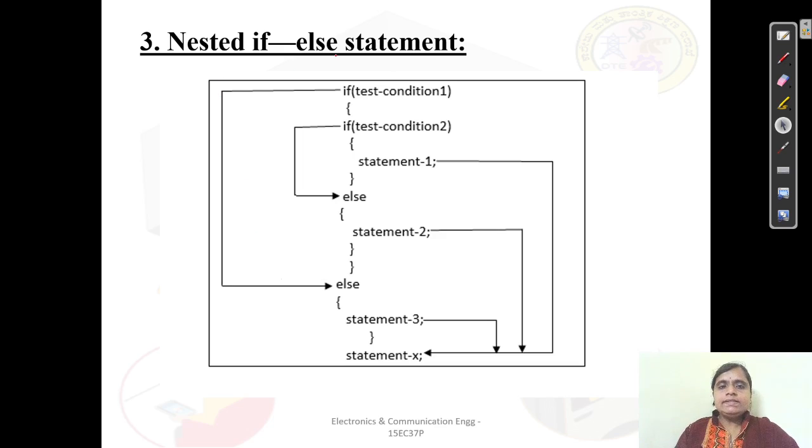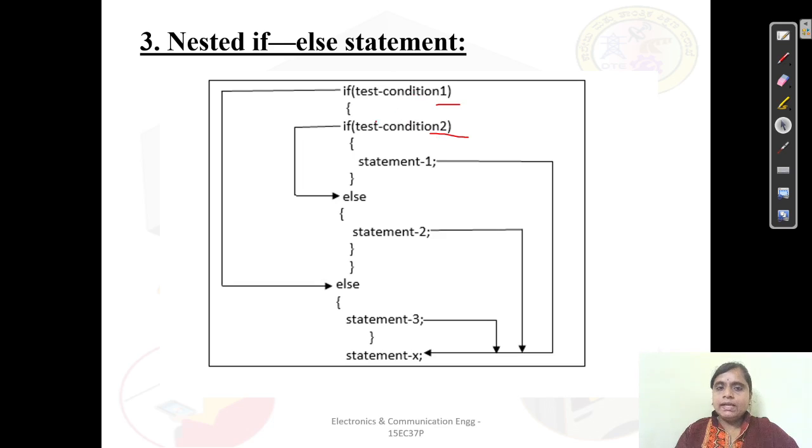Next is the nested if-else statement. In the nested if-else statement, we go for it whenever we have to introduce an if-else statement inside another if statement. So that is nothing but the nested if-else statement. You can just observe here, if test condition 1 is true, then it is going to check another condition. So here we are checking two conditions.